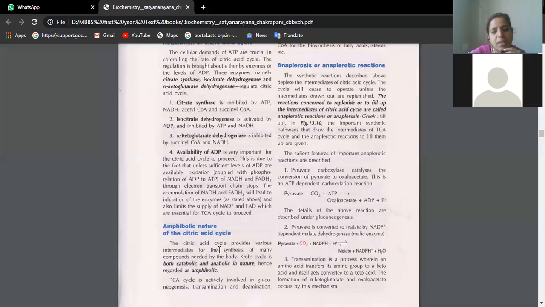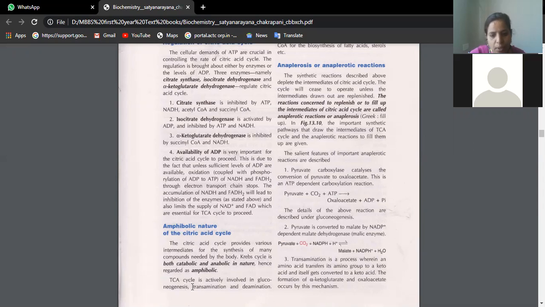See, citric acid cycle is providing various intermediates for the synthesis of many compounds needed by the body. That means this citric acid or Krebs cycle is both catabolic and anabolic in nature. Hence, it is called amphibolic. Whatever intermediate products are there of the citric acid cycle, they will go into gluconeogenesis, they will go into some other cycles. So that means it is anabolic. It is also giving us energy by breaking down completely, so that is catabolic. Hence you call it amphibolic.